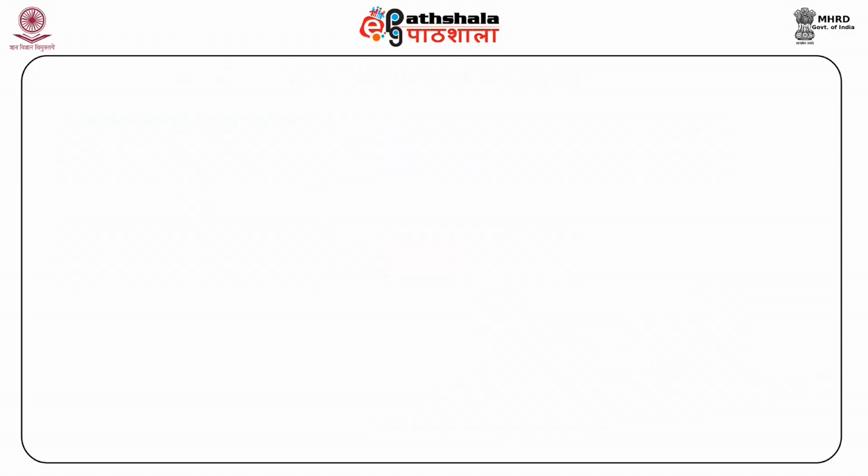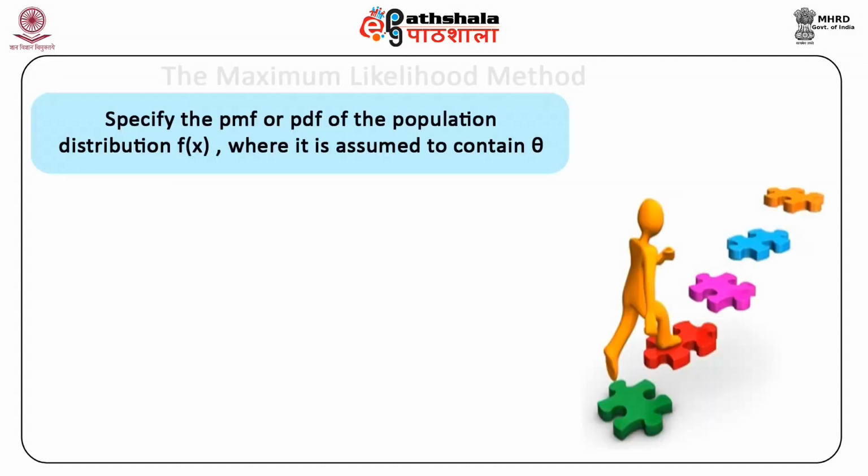Next method we discuss is the maximum likelihood estimation method. The steps involved are as follows. First, specify the PMF or PDF of the population distribution f(x), where f(x) is assumed to contain the unknown parameter theta.